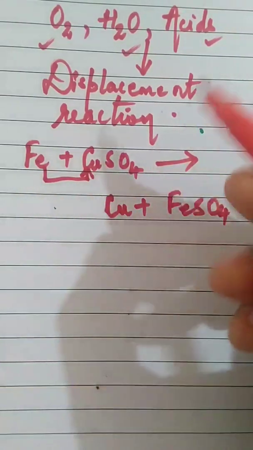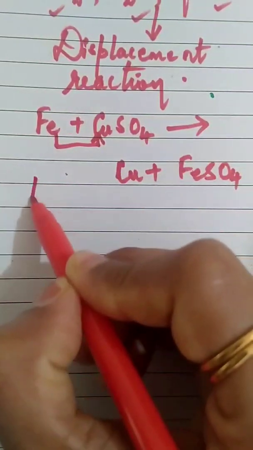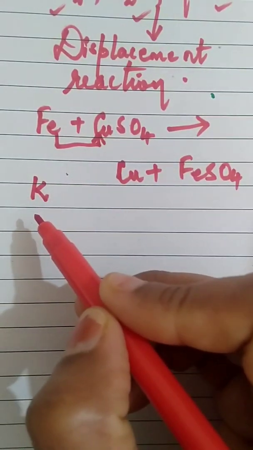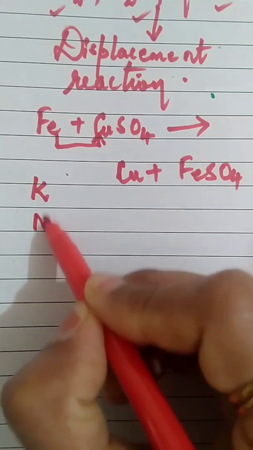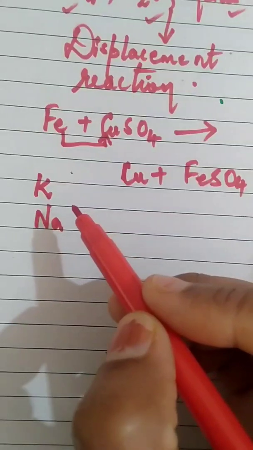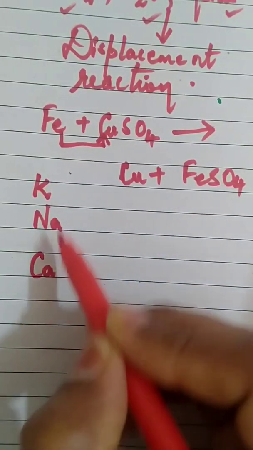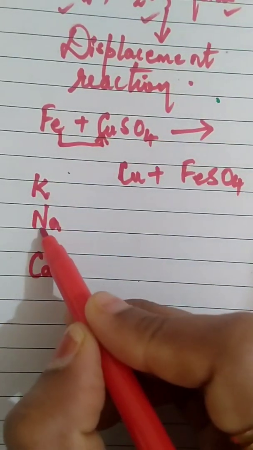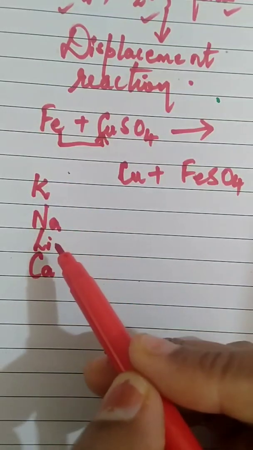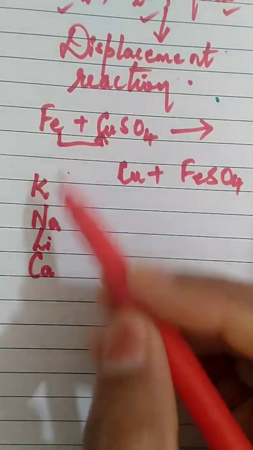Okay, so when you go for the reactivity series of metals, you will find that potassium takes the first position. K. I had given you a clue to remember this, Kanaka. Now in between we will introduce a few new metals: potassium, sodium, and in between you have lithium here. So potassium, sodium, lithium, calcium, these are the highly reactive metals.